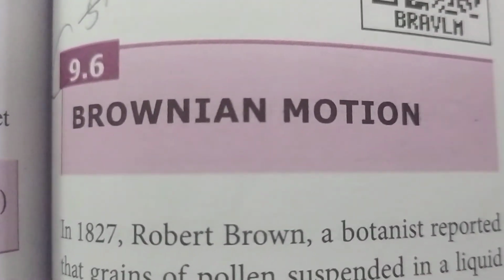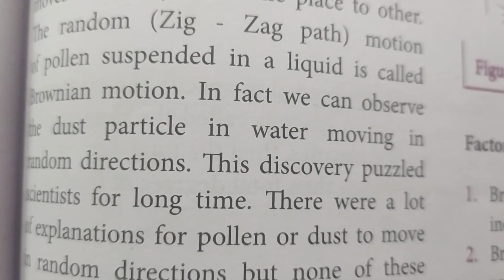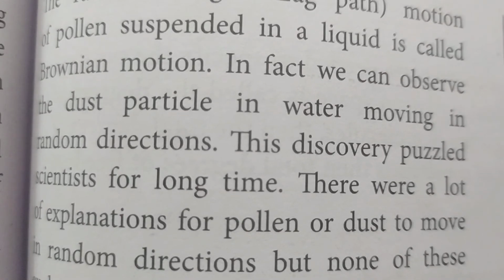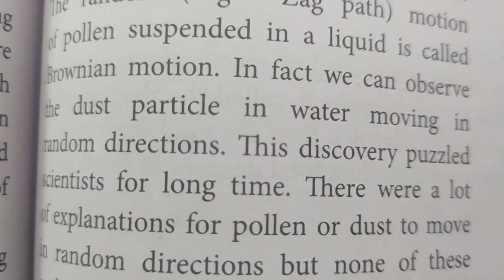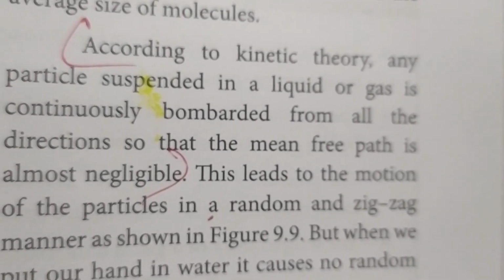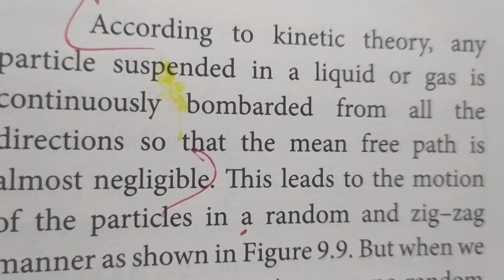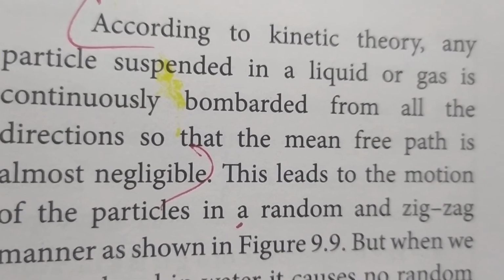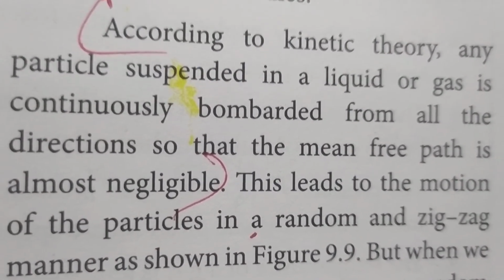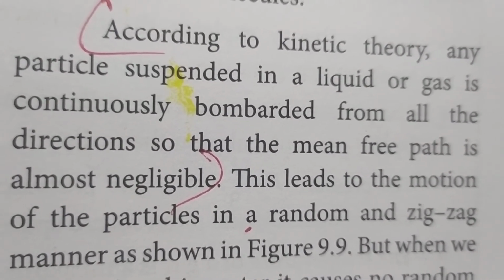And next we shall see about Brownian motion. Brownian motion means the zigzag path of the molecules. When you see a dust particle in water, it moves in random directions. What is the reason for the random motion of the dust in the water? That is given the name Brownian motion. According to kinetic theory, any particle suspended in a liquid or gas is continuously bombarded from all directions, so the mean free path is almost negligible. So the suspended particle will undergo a zigzag path. Totally the mean free path is negligible in such a case.